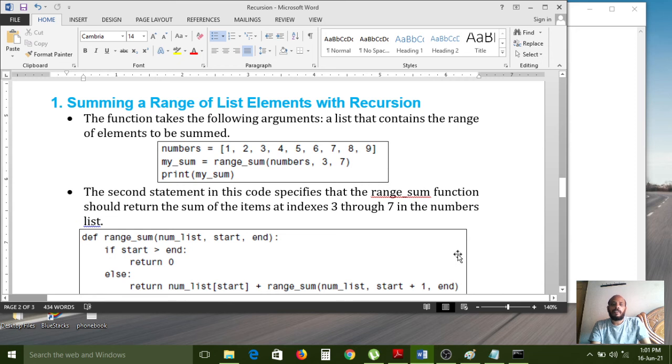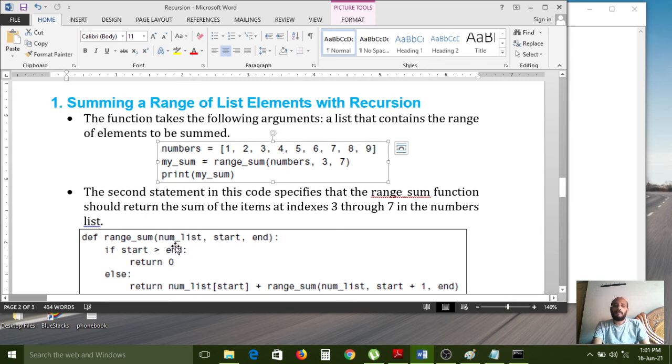Summing a range of a list of elements. For example, if the list contains 1, 2, 3, 4, 5, 6, 7, 8, 9, so 9 elements we have. I have declared a range sum function and passed the list, this entire 9-element list, as one of the 3 parameters. Now at the calling place, first it checks whether the range sum function is available in our program or not. Here the range sum function is available, with the 3 parameters.